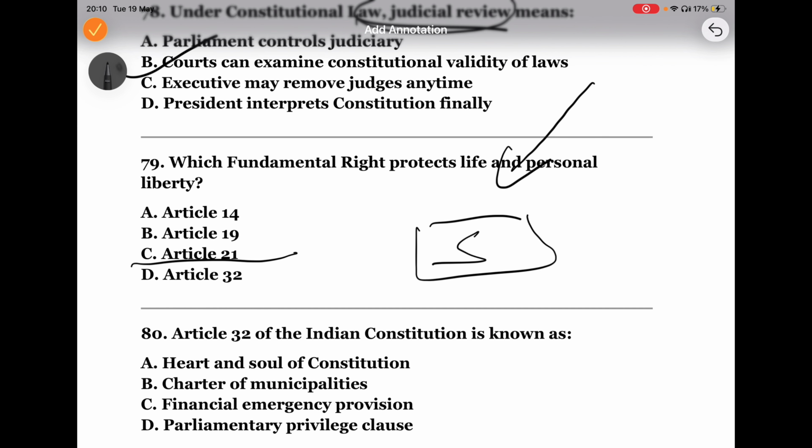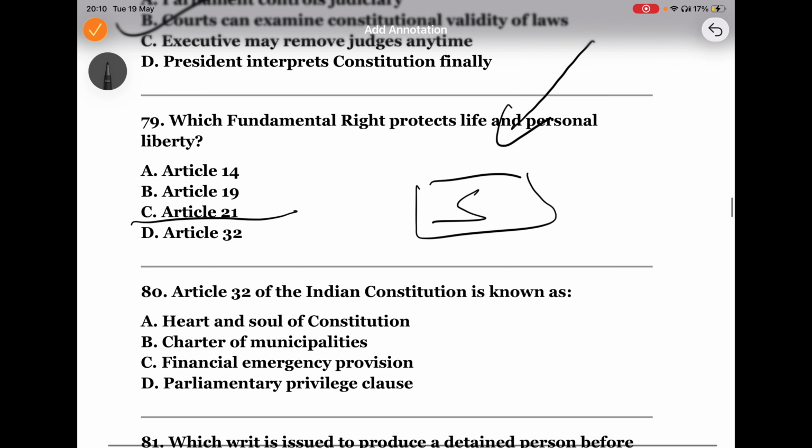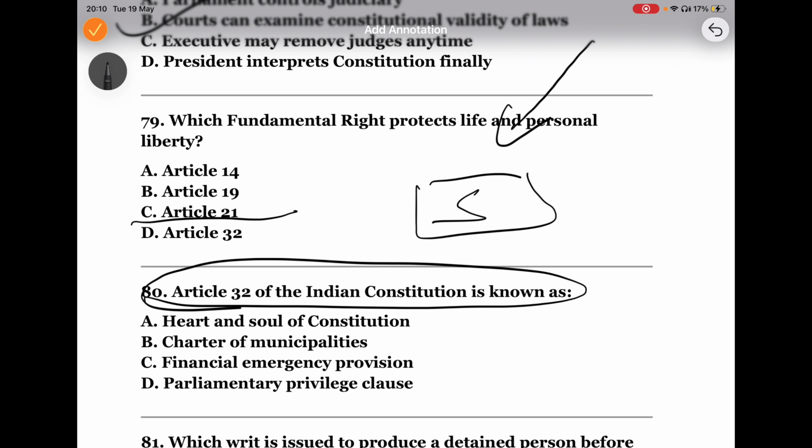The answer is Article 21 here. Okay, let's go to the next one and the last one for today. Article 32 is called what? What does Article 32 talk about?